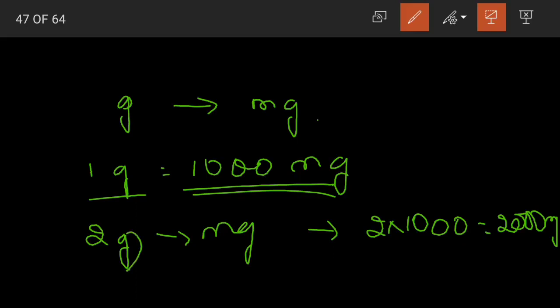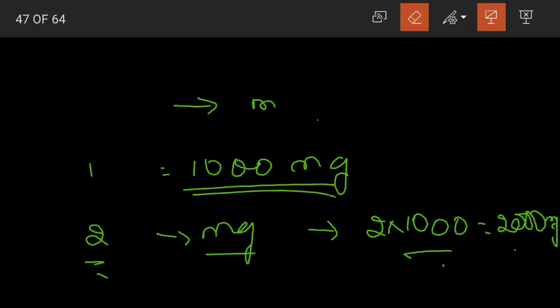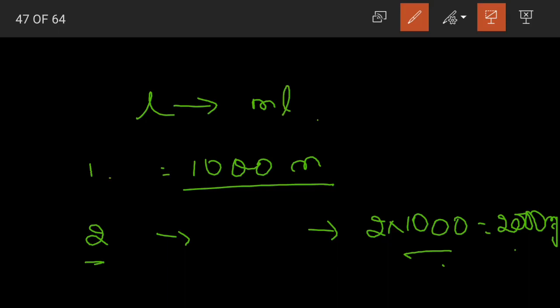So when we want to convert 2 grams into milligrams, we just multiply 2 by 1000 so that the answer becomes 2000 milligrams. Now in the same way, I want to convert liters into milliliters. Again, the same relationship exists, children. 1 liter is equal to 1000 milliliters. So when we want to convert 2 liters into milliliters, multiply 2 by 1000 and the answer would be 2000 milliliters.